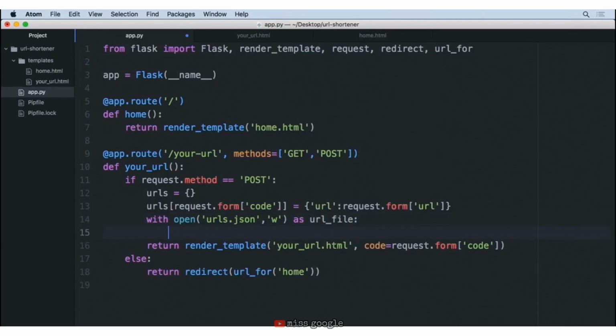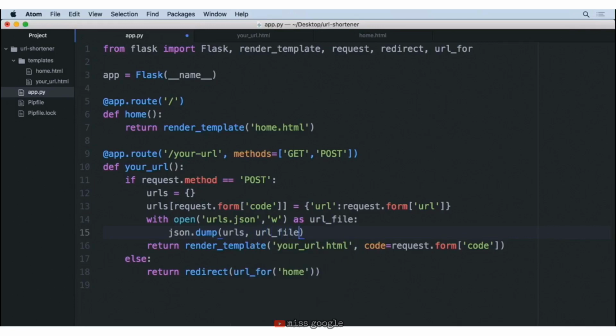So this means only move forward if you're able to successfully create or open this urls.json file with the name url_file. So if that is the case, we want to take whatever's inside of our dictionary and save it there. So we're now going to say json.dump, and inside of our parentheses, we're going to pass in our dictionary urls, and we're going to say what file we want to save it to, which is our url_file.